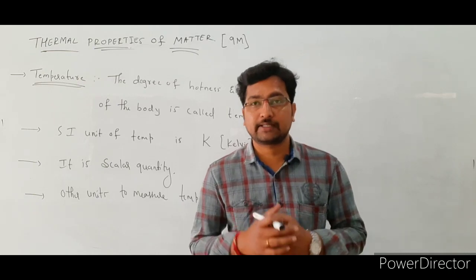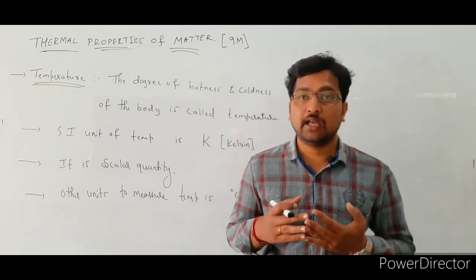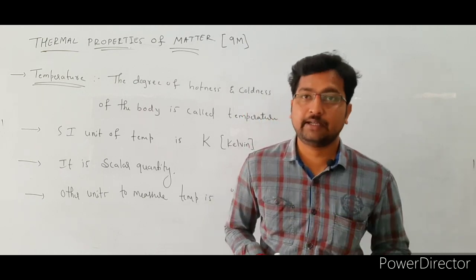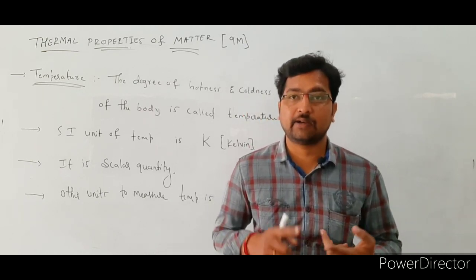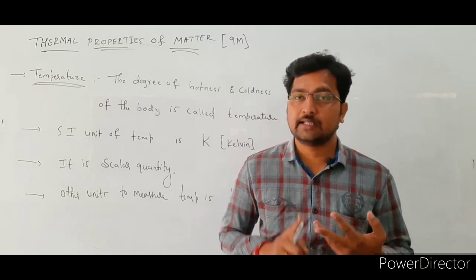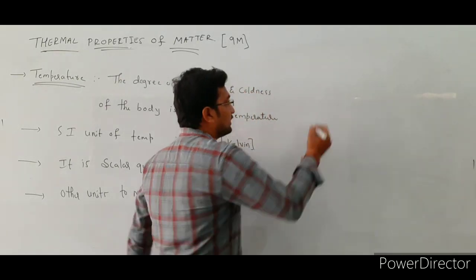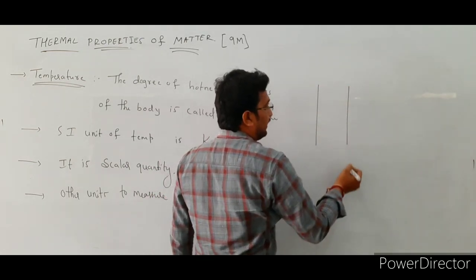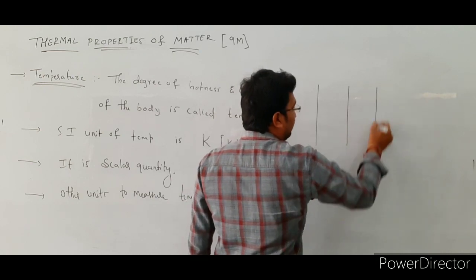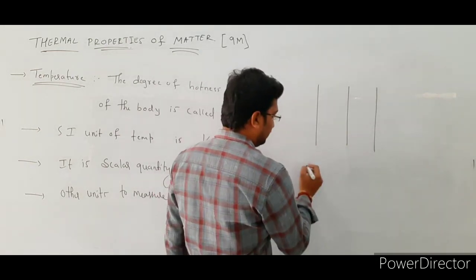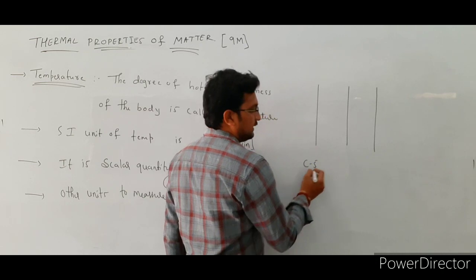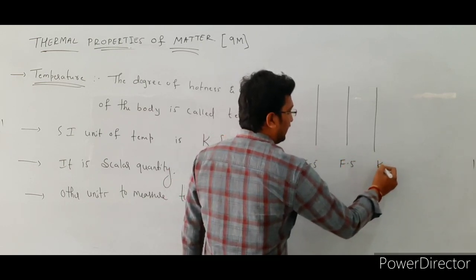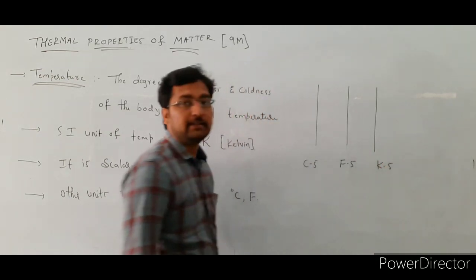So next we are going to discuss the different scales to measure the temperature. Already we know that there are three different scales: one is the Kelvin scale, one is the Fahrenheit scale, and one is the Celsius scale. Okay, see here. In this case we are drawing the first one as the Celsius scale, the second one as the Fahrenheit scale, and the third one as the Kelvin scale, right? Here CS indicates the Celsius scale, FS indicates the Fahrenheit scale, and KS indicates the Kelvin scale, right?